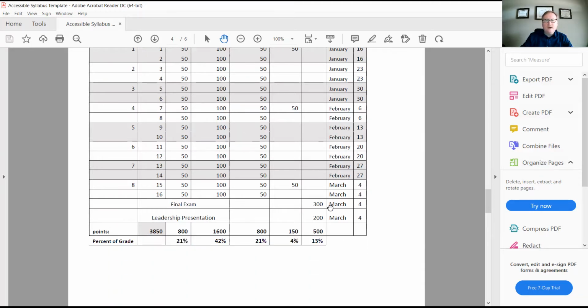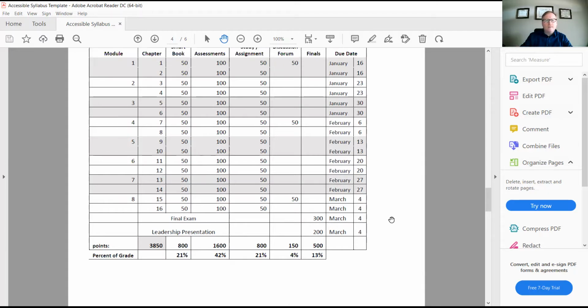Now, we will have a final exam worth 300 points. That's 3 times these. And then you have a leadership presentation, and I will talk about that more as we go on. It was added by the university as part of the MBA program, because if you're going to be in a leadership role, you have to get used to communicating. It's one of your most important skills. We can teach you a lot out of textbooks, but some people are really good at giving presentations and talking, and other people are really good at math and accounting and finance, but they're not so good at giving a speech.